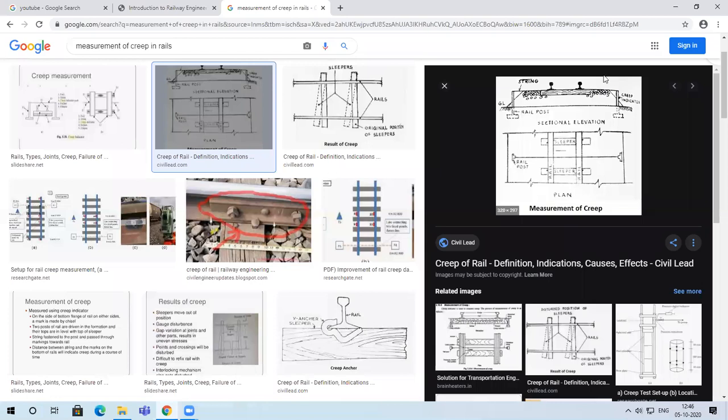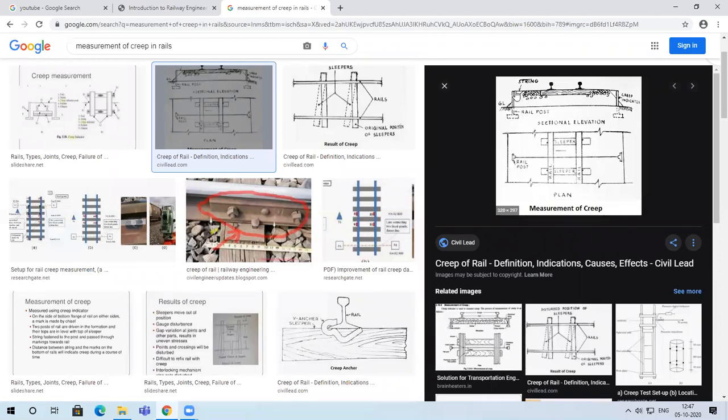When the track is being newly constructed, there would be a chisel mark or a simple arrow, just like you can see in this image. There would be a chisel mark, or it would be painted, when the construction has just been completed.